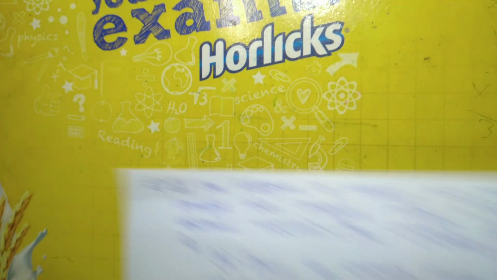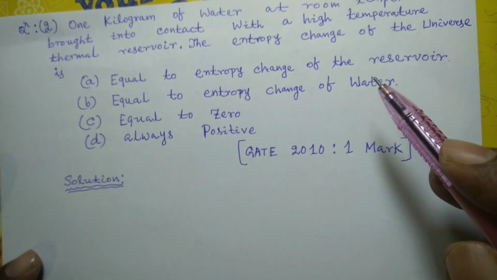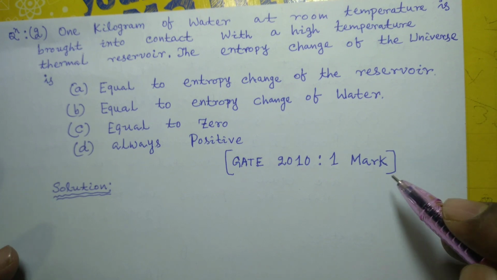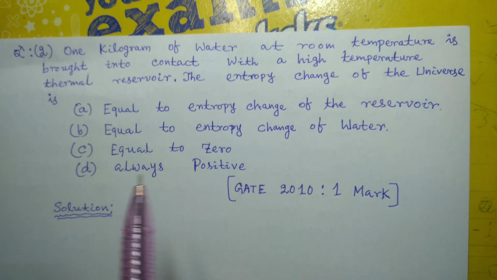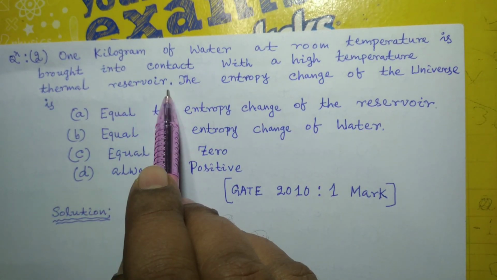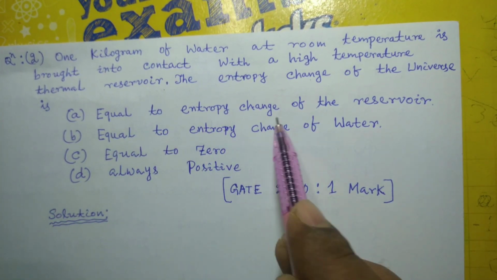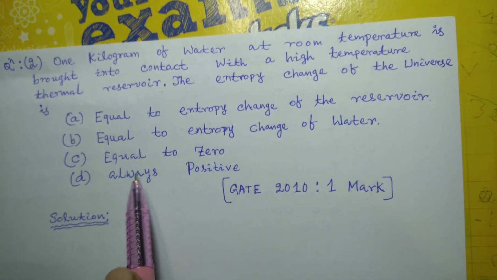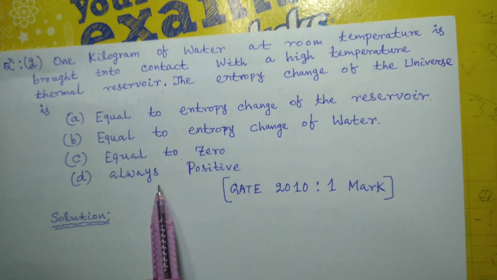So next question, this was again asked in GATE 2010 and it carries 1 mark. You see, 1 kilogram of water at room temperature is brought into contact with a high temperature thermal reservoir. The entropy change of the universe is: option A, equal to entropy change of the reservoir; option C, equal to 0; and option D, always positive.